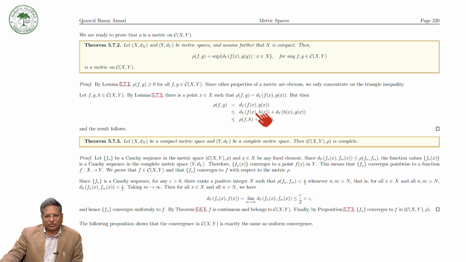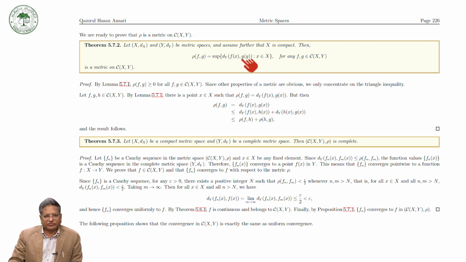And this is your rho(f,h) and this is your rho(h,g). So rho(f,g) is less than or equal to rho(f,h) plus rho(h,g), and so it satisfies all the properties, and then we can see that this is a metric on C(X,Y) provided that X is a compact metric space.